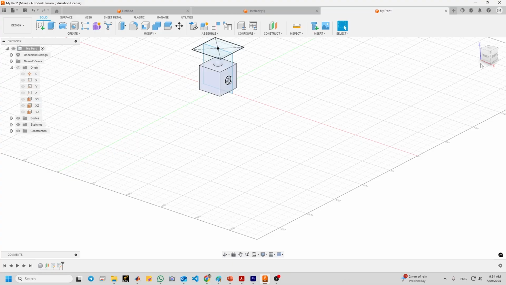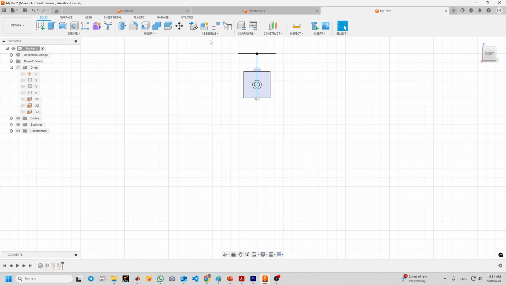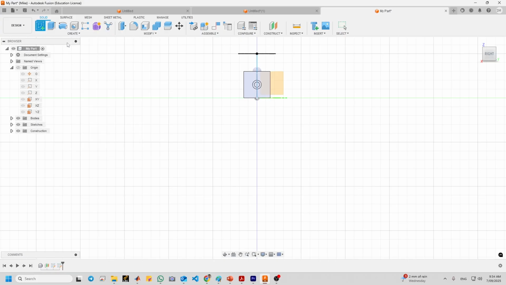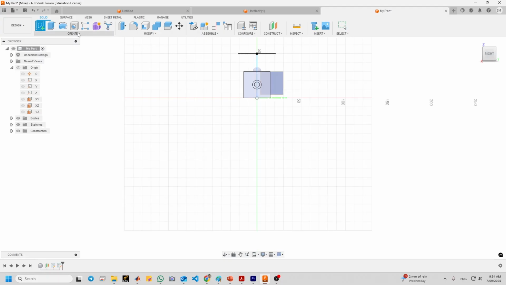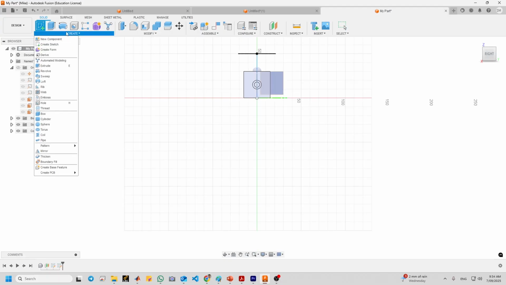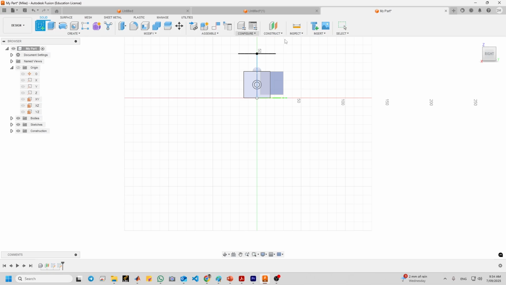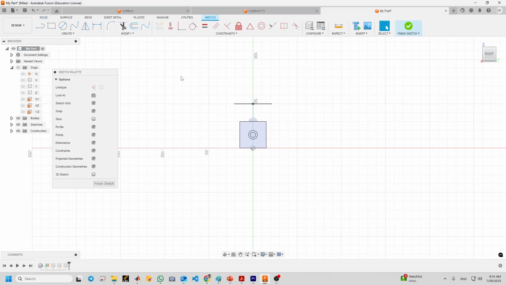Now we need to do the same thing on the right side. Click create a sketch, and here we need to click create a sketch. Okay, I double click here. Yes, now it appears. It was hidden, as you see.